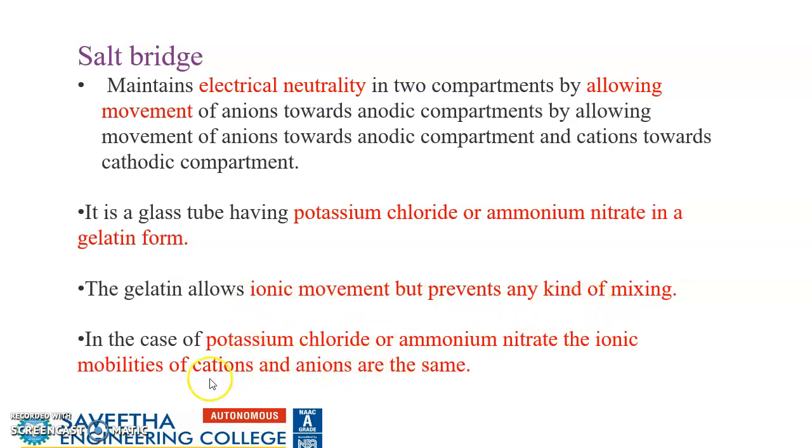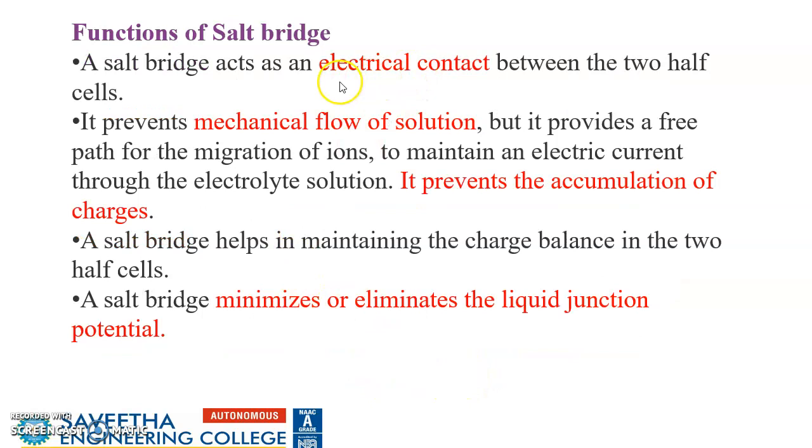This is chosen because the mobility of all the cations and anions will be the same. So the bridge acts as an electrical contact between two half cells. Mechanical flow of solution is prevented, it prevents accumulation of charges, and the salt bridge minimizes or eliminates the liquid junction potential.